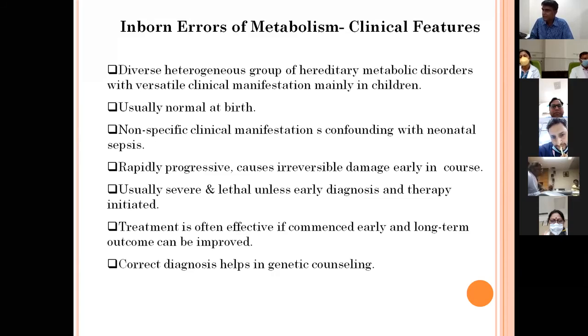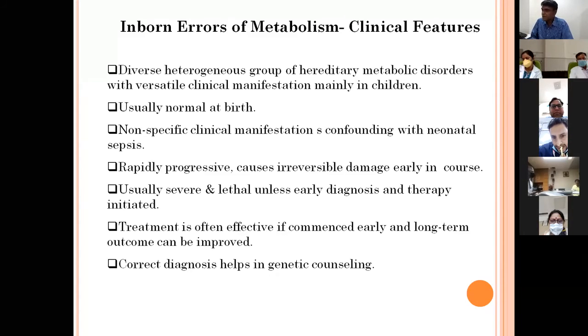and the important thing to note is that all these disorders have non-specific clinical manifestations, and are mostly confused with neonatal sepsis. The disorders are rapidly progressive. They cause irreversible damage early in their course, and these are usually severe and lethal unless they are diagnosed early and therapy is started soon after diagnosis.